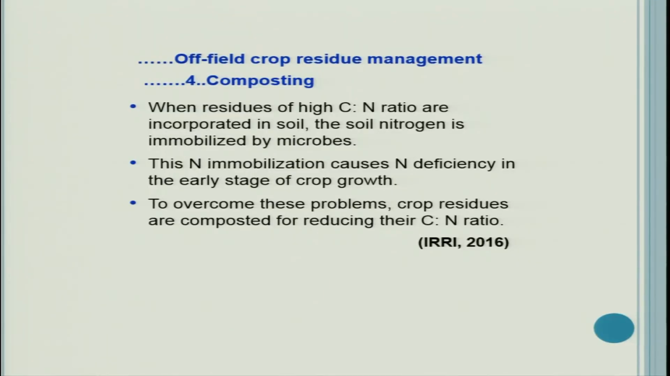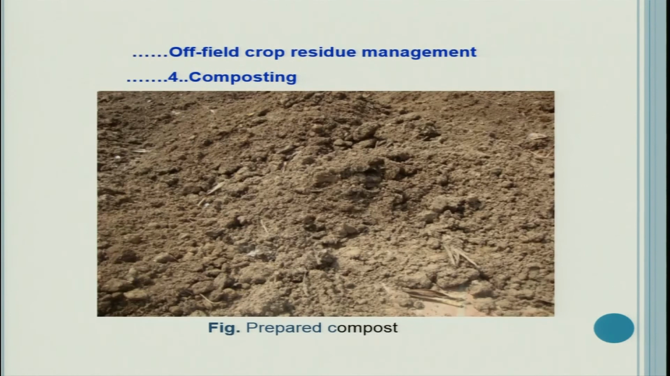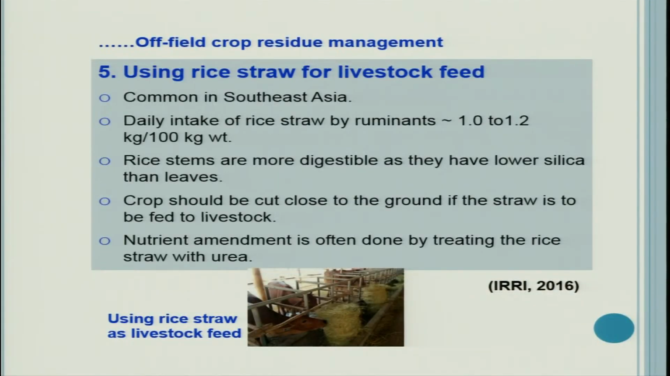When residues of high C:N ratio are incorporated in soil, the soil nitrogen is immobilized by microbes. This nitrogen immobilization causes nitrogen deficiency in the early stage of crop growth. To overcome these problems, crop residues are composted to reduce their C:N ratio. See, this is composted manure, and it is very well prepared and ready to be used by the farmers.